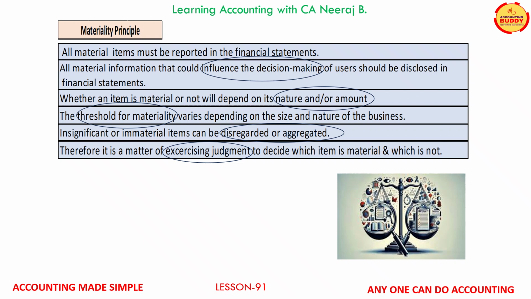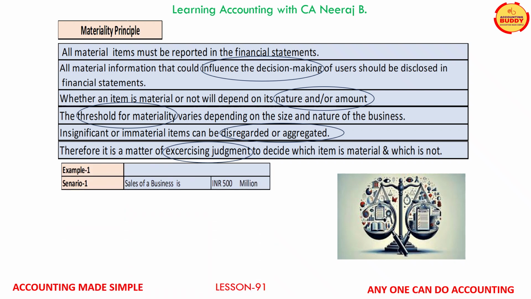Let us understand materiality principle with an example. In scenario 1, sales of the business is INR 500 million and the customer default payment of INR 1000. Now in this example, default of INR 1000 is not a significant event for a business having a sales of INR 500 million.